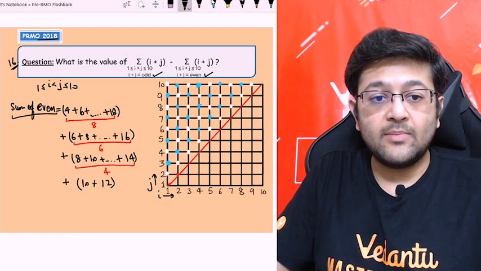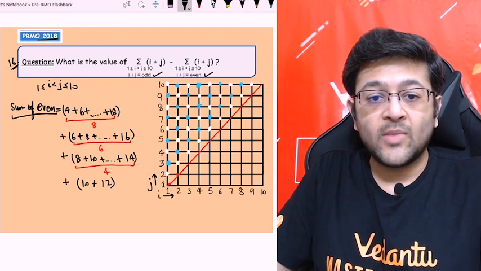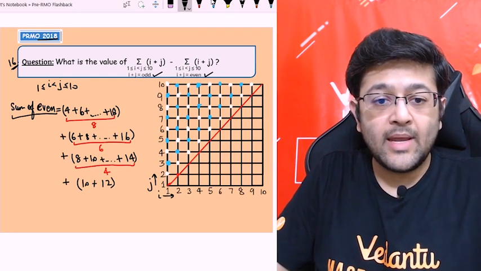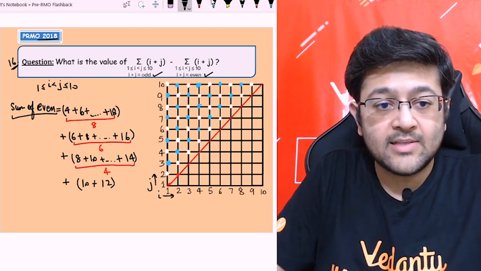So this represents the sum of even terms. Children, we don't have to add here either. I'll tell you why, you'll see it when we look at the sum of odd terms.